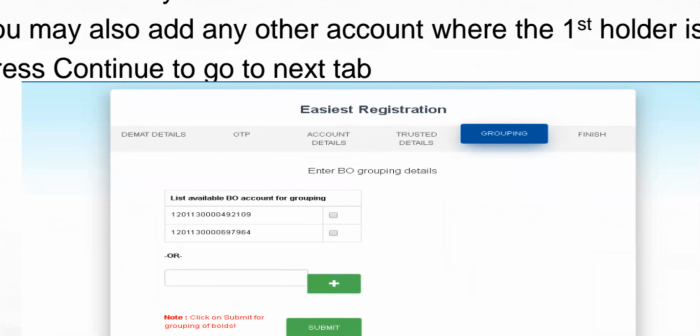Here you can also add any other account where the first holder is a joint holder in that other account. You can see this plus sign with a blank box. So you can type in your CDSL demat account number and then click on plus. So that account also will be mapped to your user ID. To go to the next tab, press on the next tab to continue.